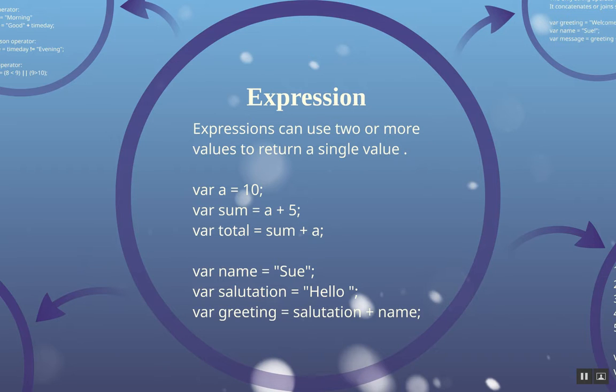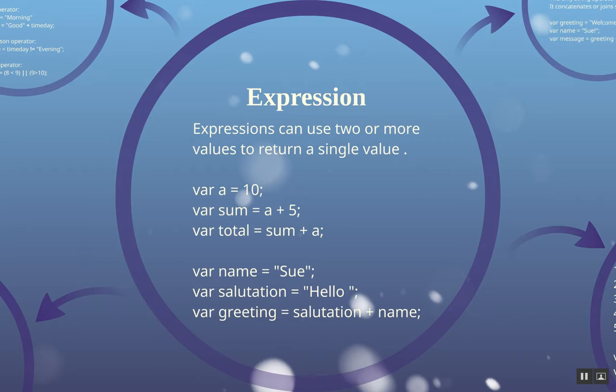Okay, let's look at the strings at the bottom. So instead of numerical values, you can have strings or characters or letters. So the variable name is getting assigned the string Sue. It says var name equal sign, and then in quotes, Sue, semicolon.